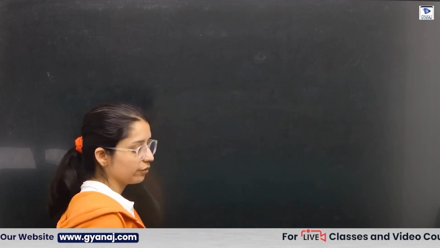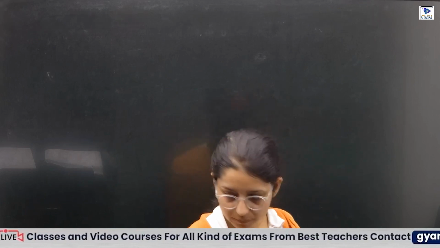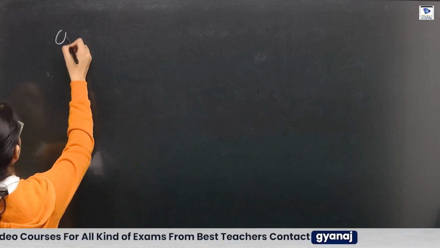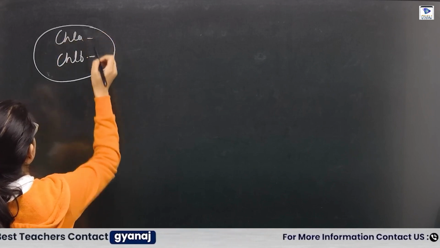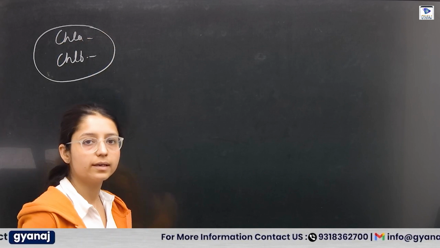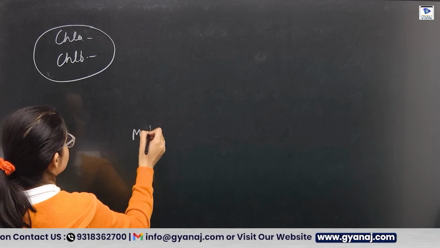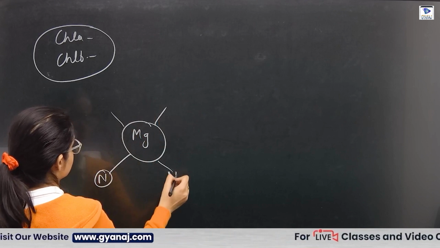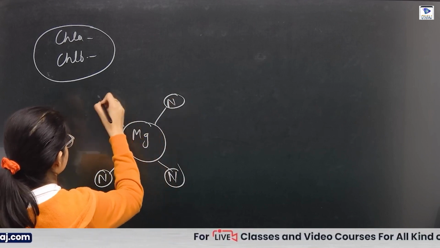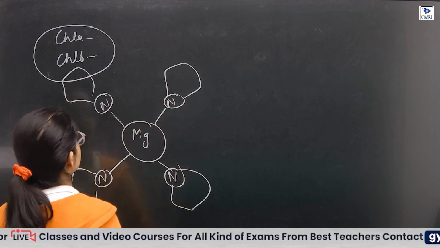Now we have chlorophyll A and chlorophyll B pigments present. There is only a difference in the chemical structure that they have, and in these they have magnesium as the center, and 4N is present and bound with the ring. So we will discuss this structure in the next class.